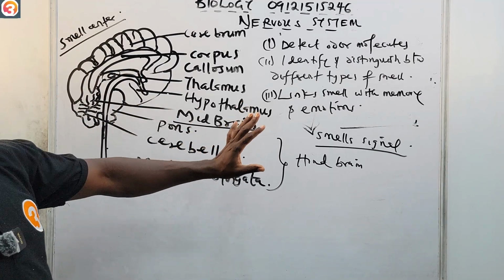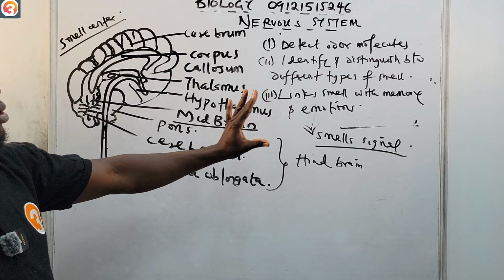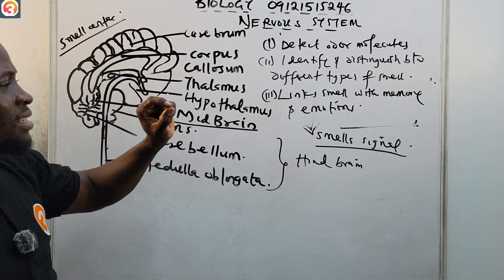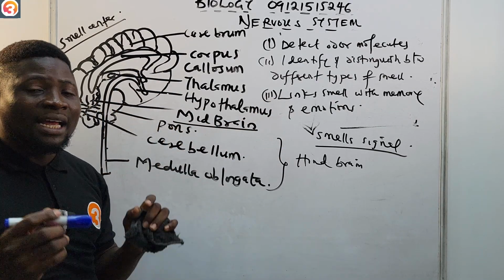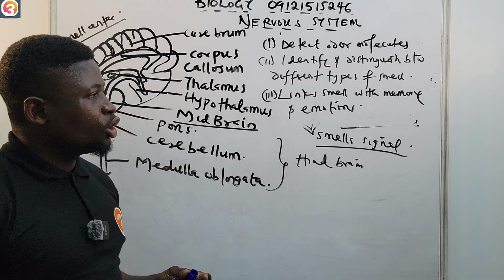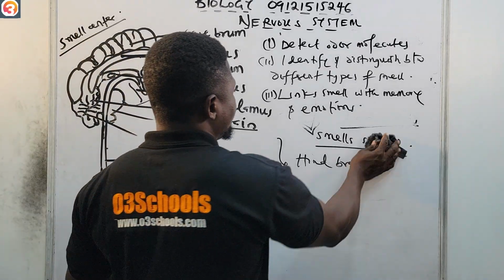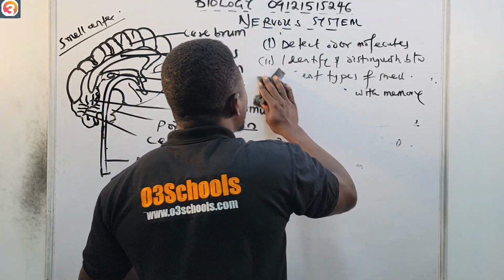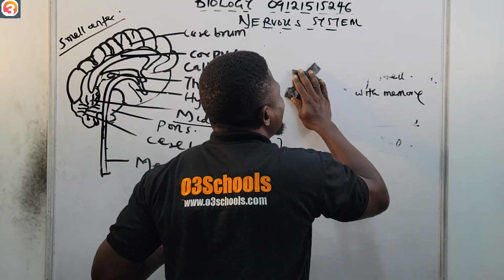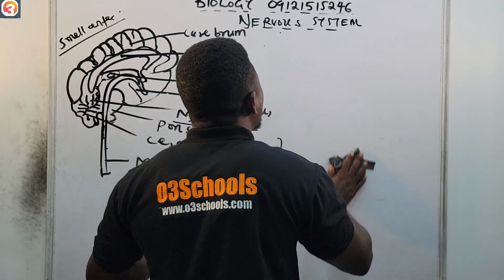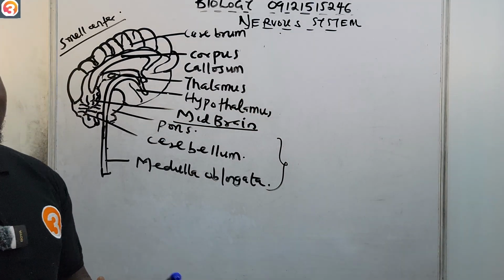So they detect odor molecules, identify and distinguish between different types of smell, and link smell with memory and emotions. Then also we have the cerebrum. We've talked about the olfactory lobe. The cerebrum is the largest part of the brain.